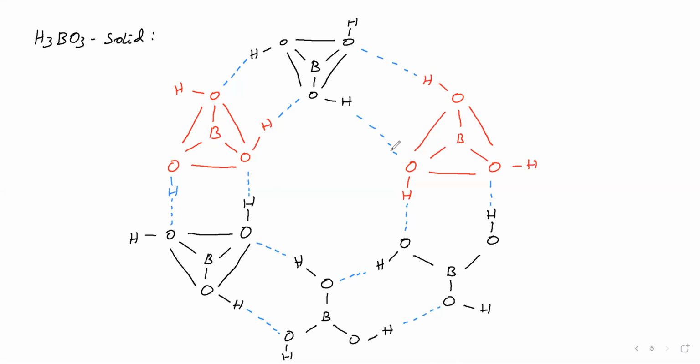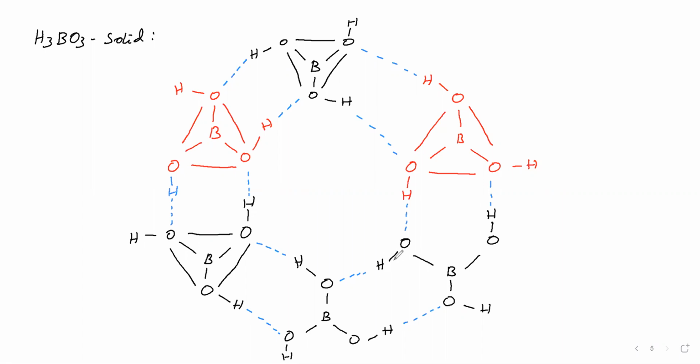That means in the solid H3BO3, each hydrogen makes one covalent bond with one oxygen and a hydrogen bond with another oxygen, meaning the oxygen of another boric acid molecule. Take this hydrogen: here covalent bond, here hydrogen bond.